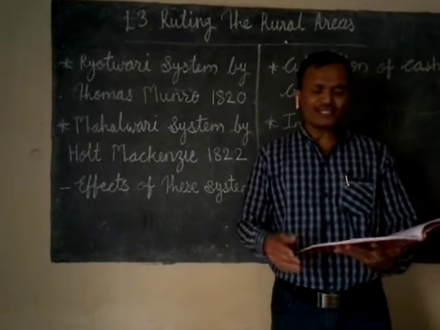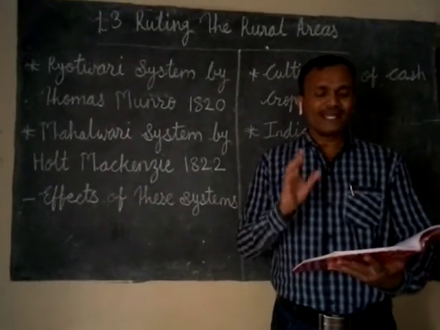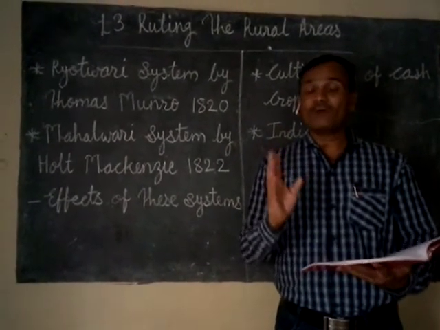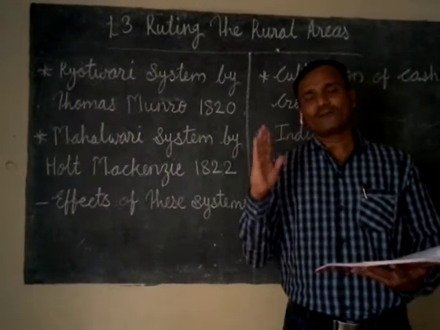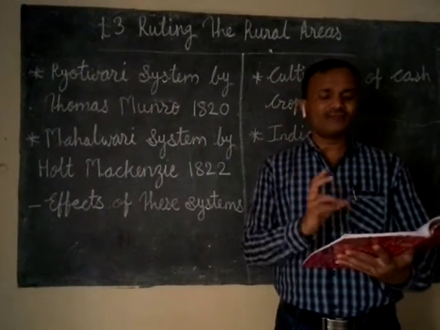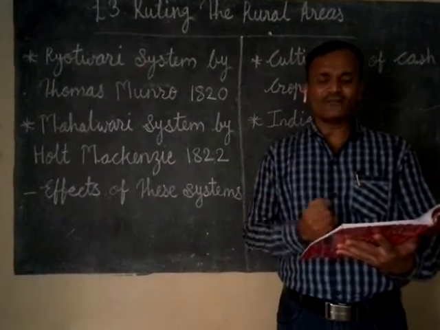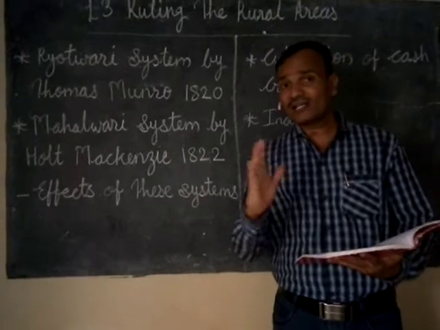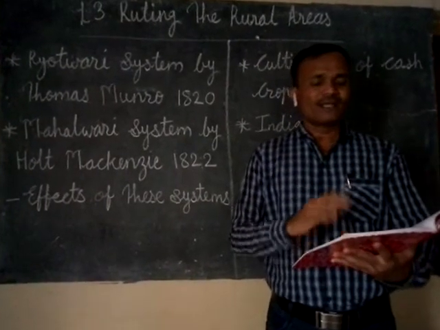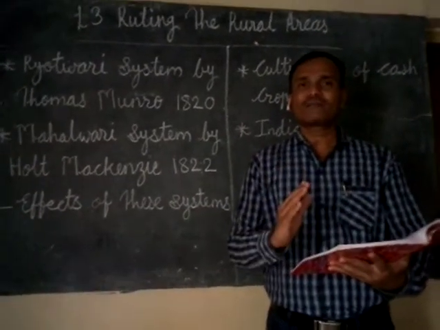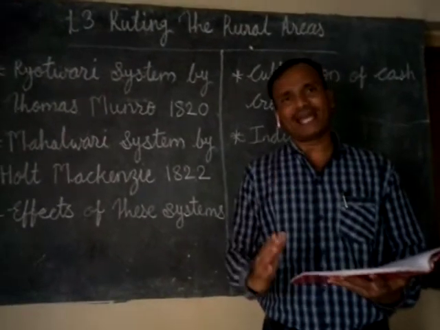The Ryotwari system was introduced by Thomas Munro in the areas of Bombay and Madras. The provinces Bombay and Madras were related with this Ryotwari system. The revenue was directly collected from the ryots, the cultivators. The ryot was the owner, as they used to cultivate the land.